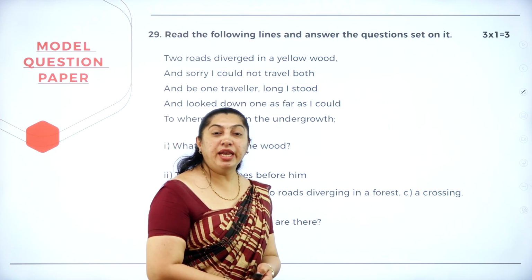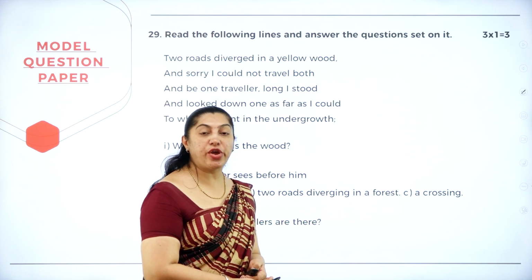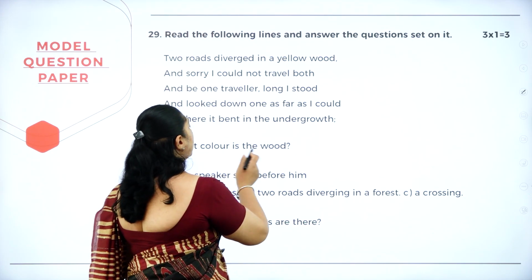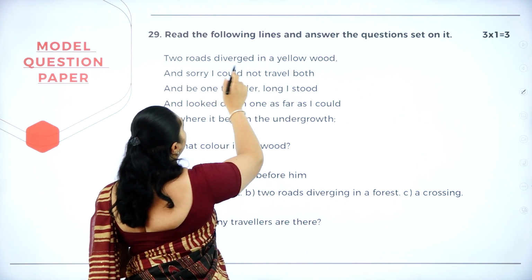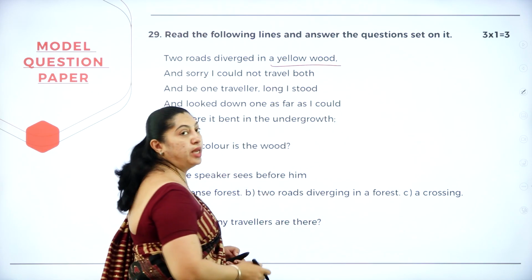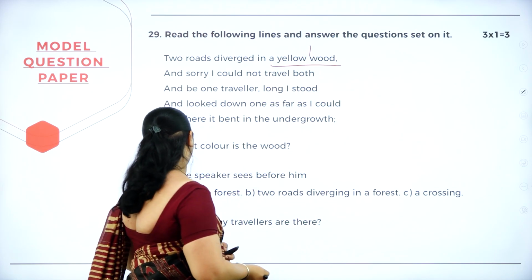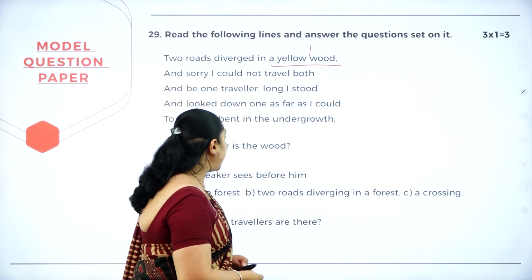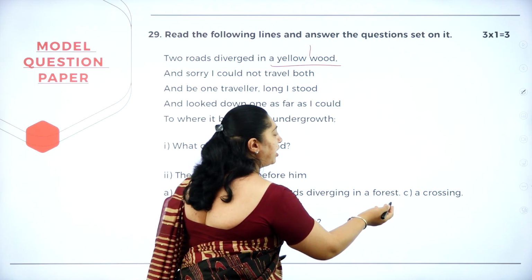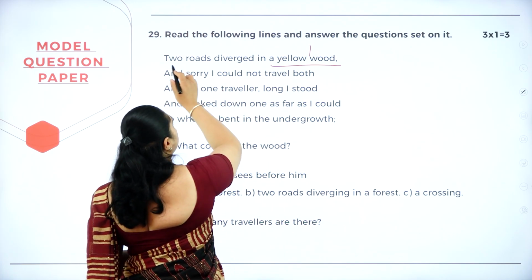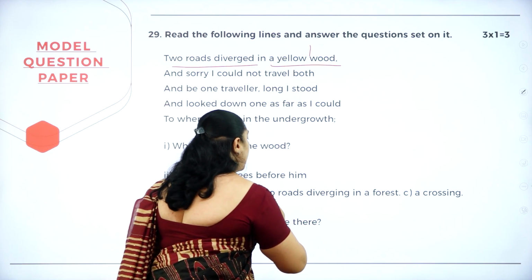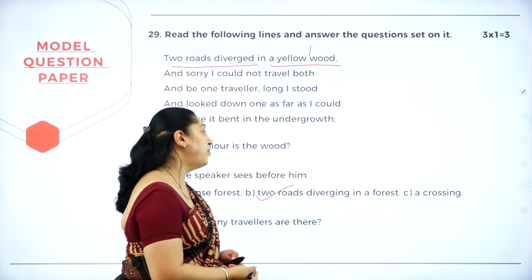So here again it's a poem, like a passage, for 3 marks. You have 3 questions. You have to read the poem and answer the questions. What color is the wood? So here, the 2 roads diverged in a yellow wood. So what color is the wood? Wood is yellow wood. The speaker sees before him a dense forest, 2 roads diverging in a forest, a crossing. In the first line itself it is there. So here the speaker sees before him 2 roads diverging in a forest.